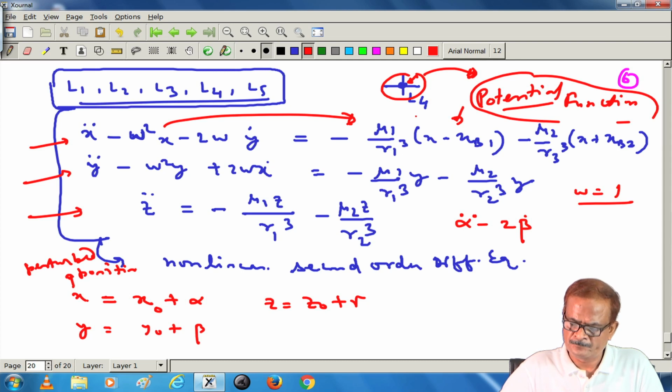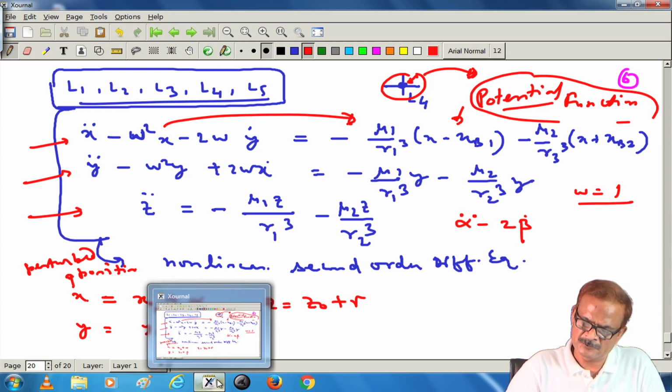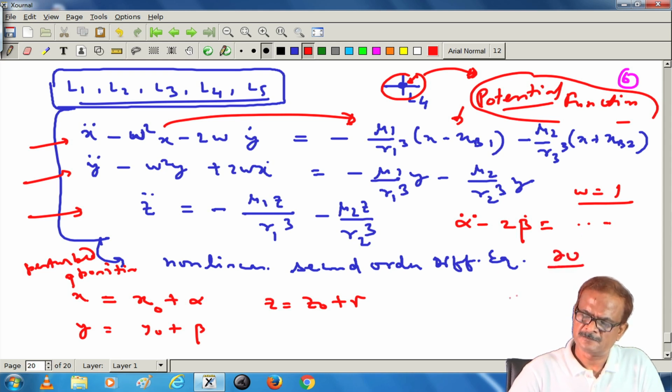If we follow this particular procedure, the right hand side can be expressed in terms of the derivatives of the potential function, like dou u by dou x, and higher order derivatives.